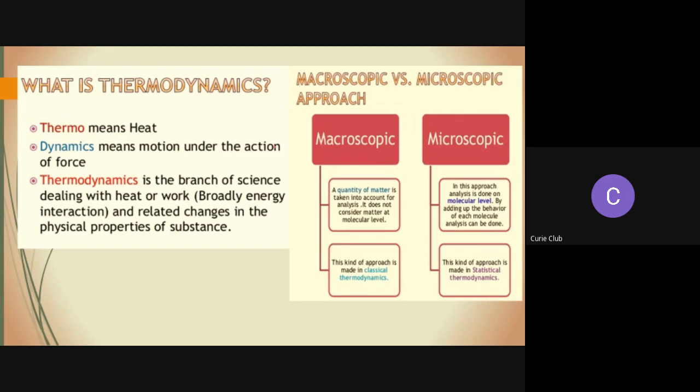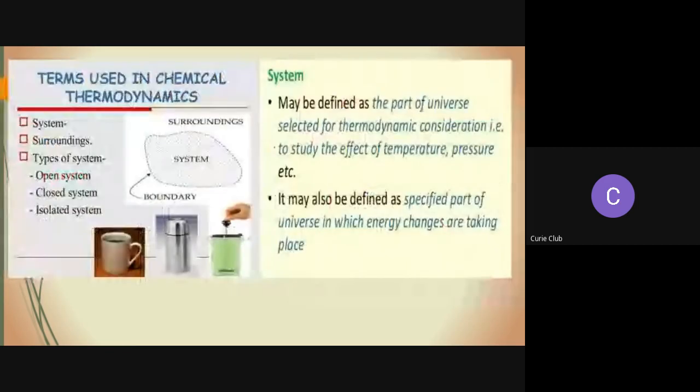Thermodynamics also deals with different systems. A system is a part of the universe which is under thermodynamic study, and the rest of the universe is the surroundings. You can see from this picture that this is the system, these are the boundaries, and this is the surroundings.